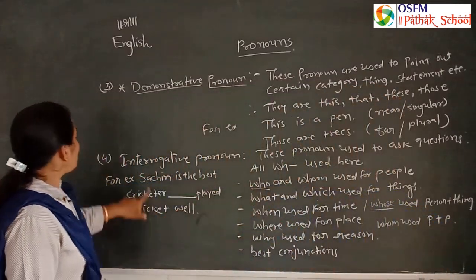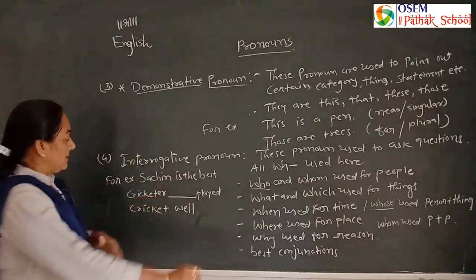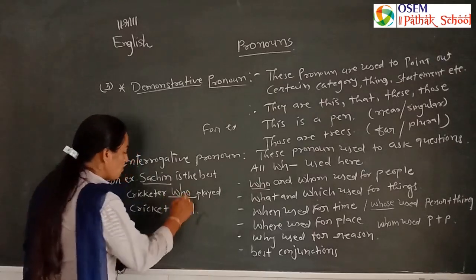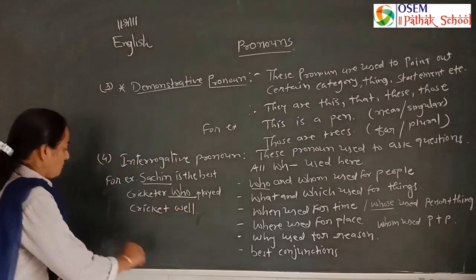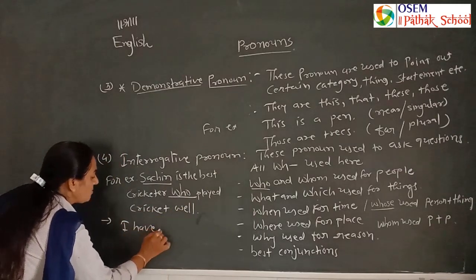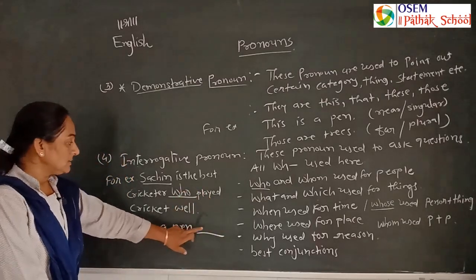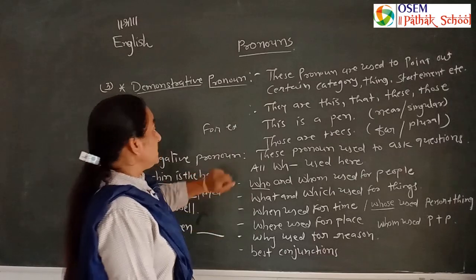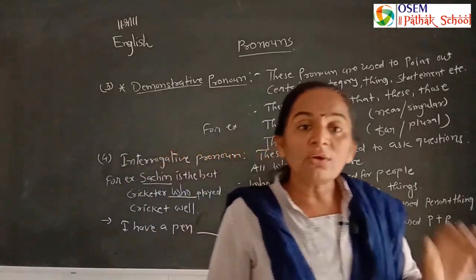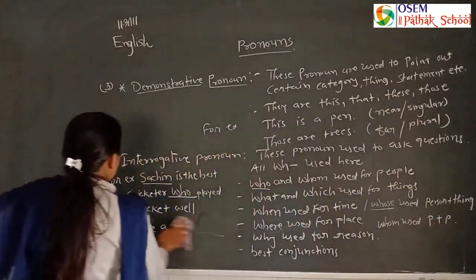For example, for interrogative pronoun, Sachin is the best cricketer. Here Sachin is a person, so we use who: who played cricket well. For another example, I have a pen. Here we can also use that: I have a pen that is blue in color. Here we can write the same type of example.